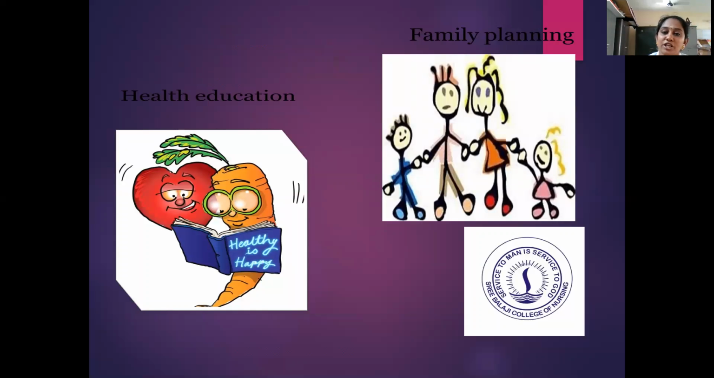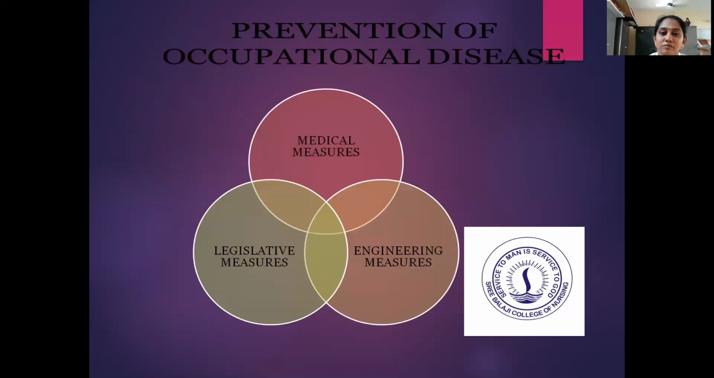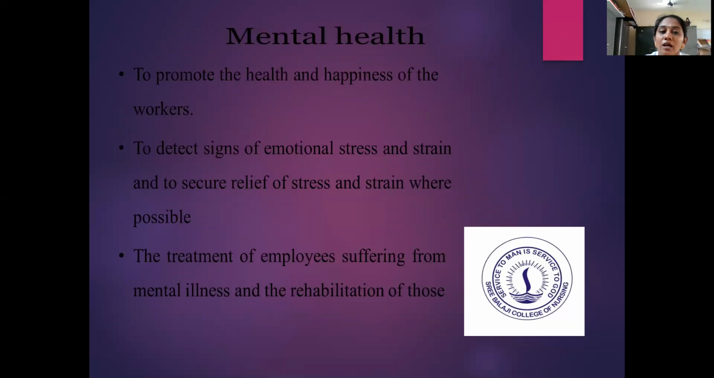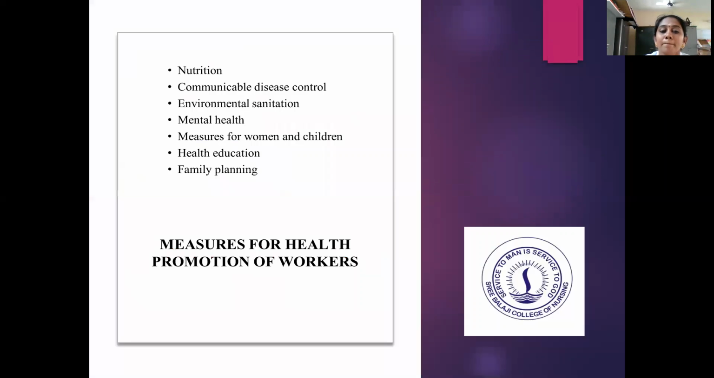So the aspects are health education, family planning, all these aspects come under the measures for health promotion of workers. So for the workers to promote their health, these are the measures that have been taken. That is nutrition. We have to provide good nutrition, and health education has to be given on these aspects. And for communicable disease control, we have to teach them about immunization, and we have to check whether they all have been immunized. Environmental sanitation, we have to maintain a good water supply. Food sanitation, lighting, ventilation, temperature, all this should be concentrated in environmental sanitation.